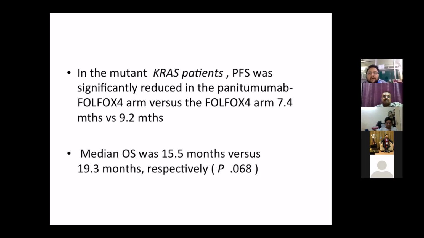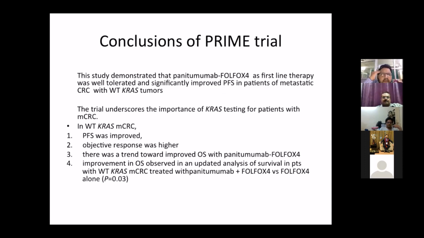The same thing was echoed in the stratified result of the median overall survival, which was 15.5 months versus 19.3 months in patients with mutant versus wild type KRAS, in which panitumumab with FOLFOX versus FOLFOX was used. The conclusion of the PRIME trial was that KRAS testing is important in patients.